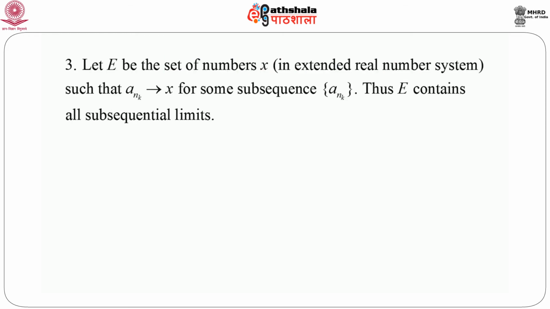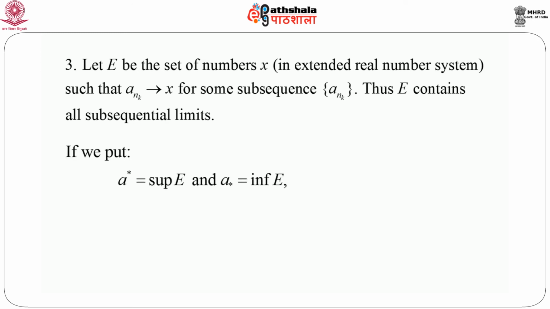So let us consider a set E which is a set of numbers x. Now remember, this x can be plus or minus infinity, so we take this x in the extended real number system such that a_(n_k) goes to x for some subsequence a_(n_k). Now remember, we have already defined what is the meaning of subsequence. So for some subsequence, a_(n_k) goes to x as n_k goes to infinity. So consider all such x values, that means all such subsequences for which we can get some x where that subsequence converges. Let's say E contains all these subsequential limits. Remember again, this x can take plus infinity or minus infinity.